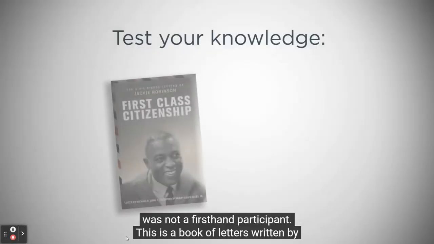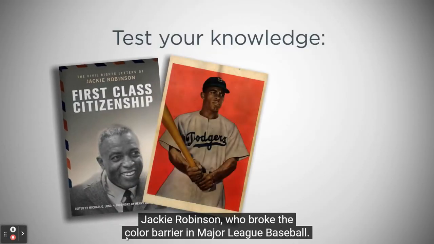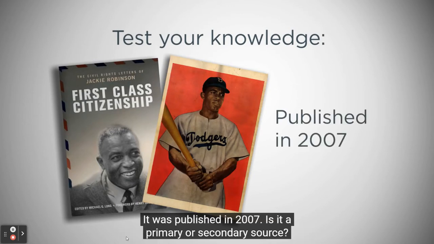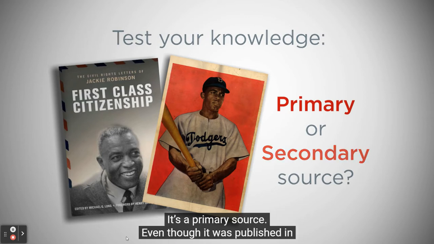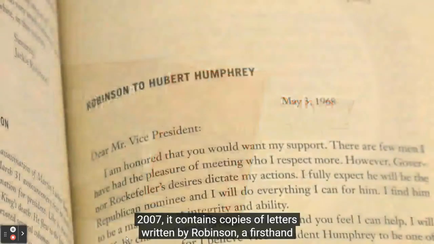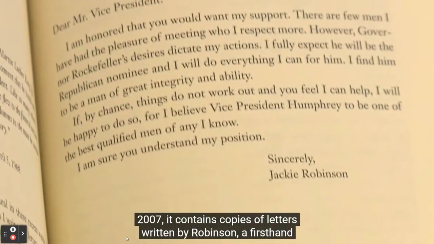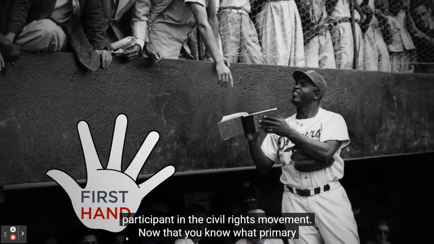This is a book of letters written by Jackie Robinson, who broke the color barrier in Major League Baseball. It was published in 2007. Is it a primary or secondary source? It's a primary source. Even though it was published in 2007, it contains copies of letters written by Robinson, a first-hand participant in the civil rights movement.